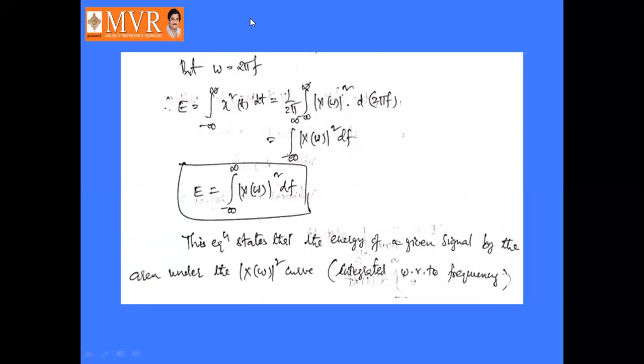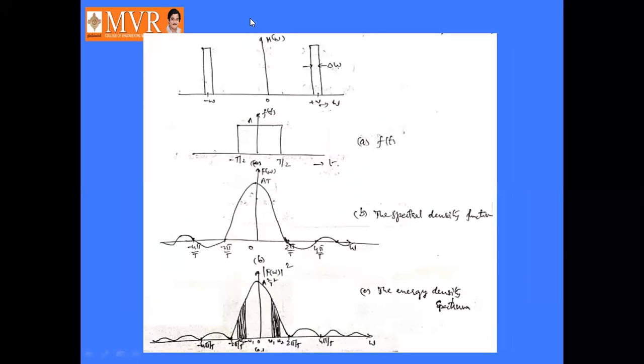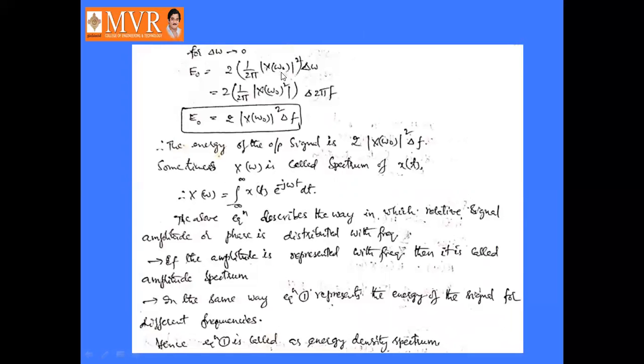This is nothing but the energy density spectrum. Next, the interpretation of the energy density, as we already discussed in the earlier class. These are the waveforms f of t and its spectral density function and its energy density spectrum. Next, coming to the power density spectrum.